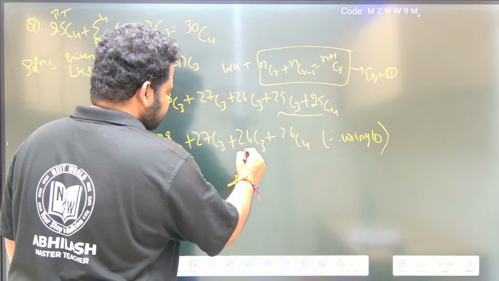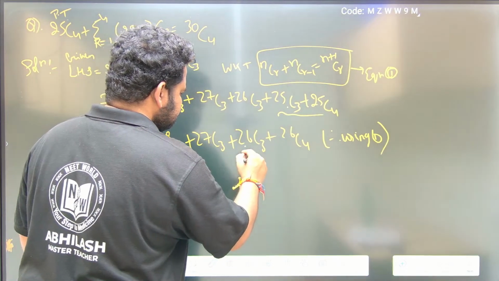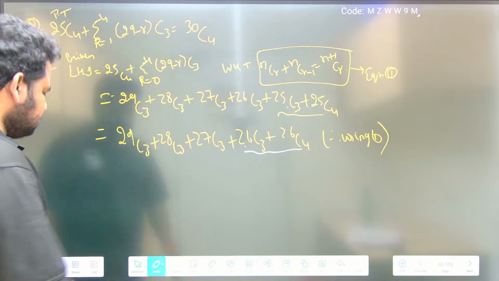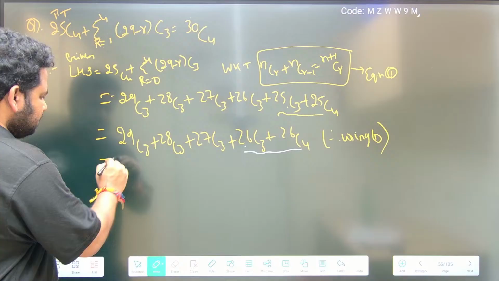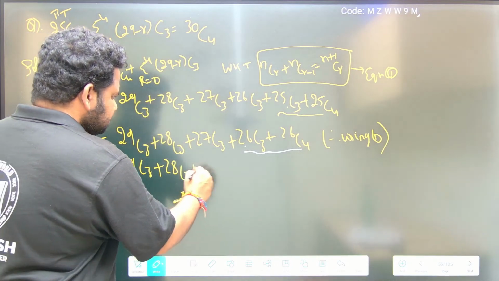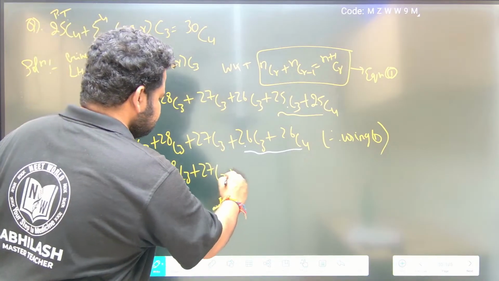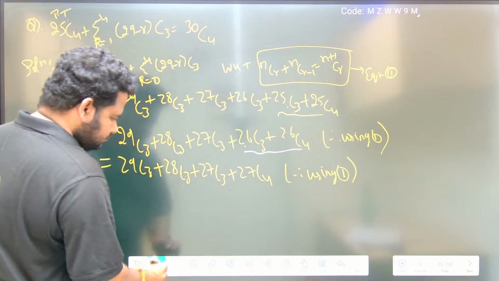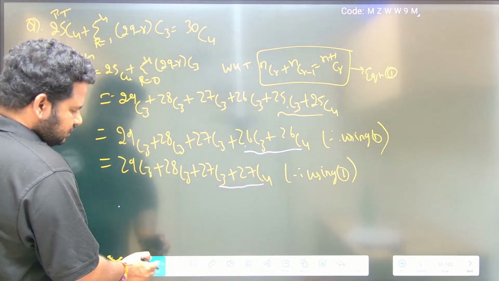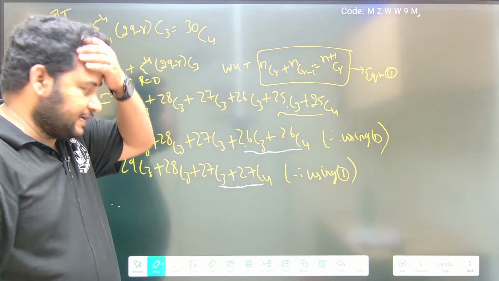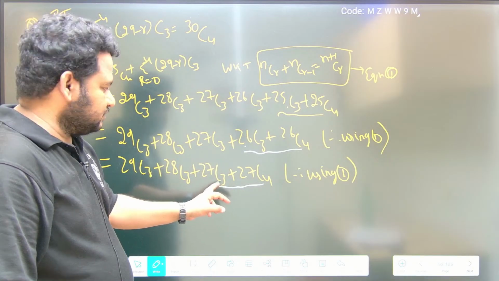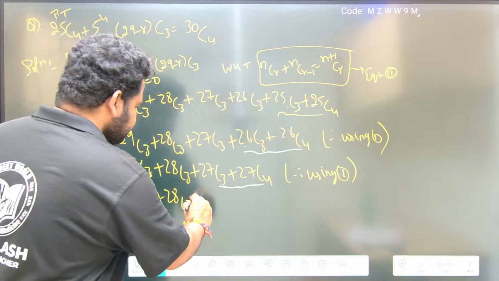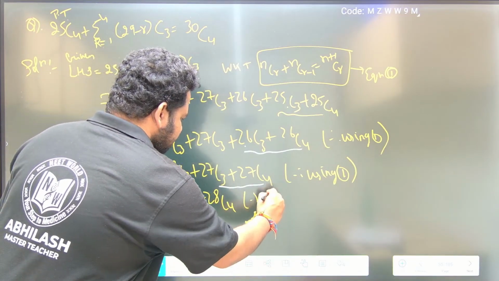Now again look at this: 26C3 and 26C4. Here r is 4 and r minus 1 is 3, so n is 26 and n plus 1 is 27. It will become 29C3 plus 28C3 plus 27C3 plus 27C4. Therefore, again using result 1. Now we have 27C3 and 27C4, with n equal to 27. This becomes 29C3, 28C3, and then 27 plus 1, that is 28C4, using result 1.